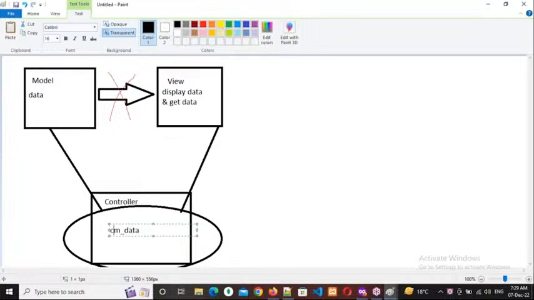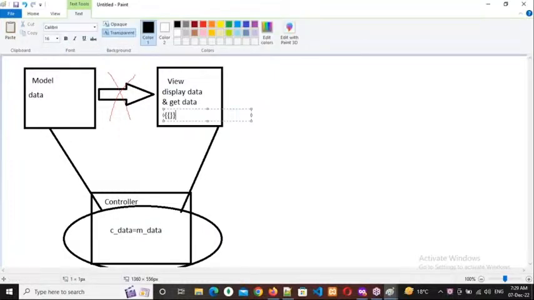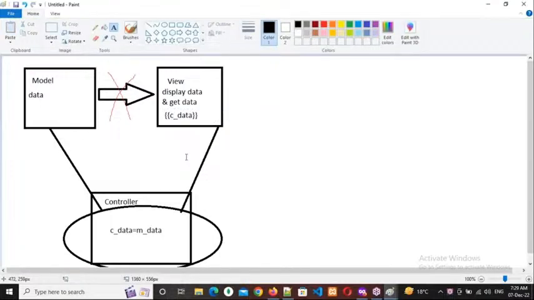Right. Now right there, c underscore data equal to m underscore data. m underscore data means model data. Okay, right. And then that model data I'm assigning to c underscore data. This is the variable which we have declared in the controller. And what I will do, I will display this c underscore data in the view page here. c underscore data. So the data is available for the user also. Are you clear or not? Respond everybody. Ganesh, Prasad, Netaji, Shobha, Srinivas. Yes, sir. Okay, sir.